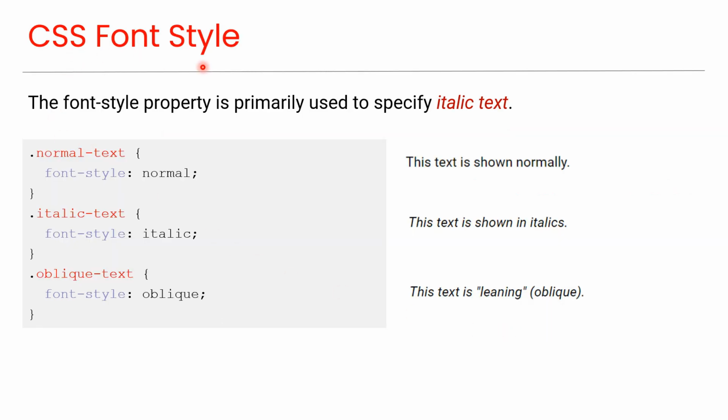CSS font style. The font style property is primarily used to specify italic text. This property has three values. Normal. This property value displays the text normally. As you can see here, italic. This property value displays the text in italics. As you can see here, oblique. This property value displays the text with a slant, which is similar to italic, but less widely supported. As you can see here,